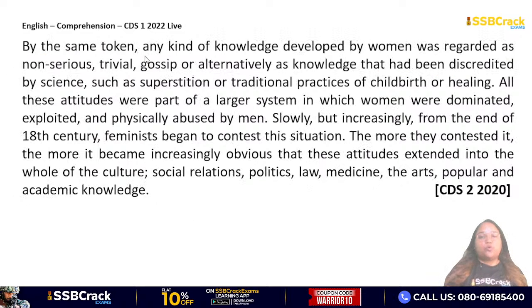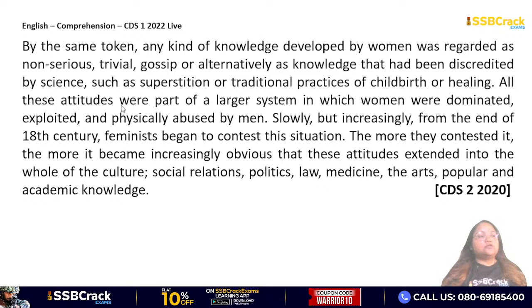By the same token, any kind of knowledge developed by women was regarded as non-serious, trivial, which means unimportant, gossip, or alternatively as knowledge that had been discredited by science, such as superstition or traditional practices of childbirth or healing.